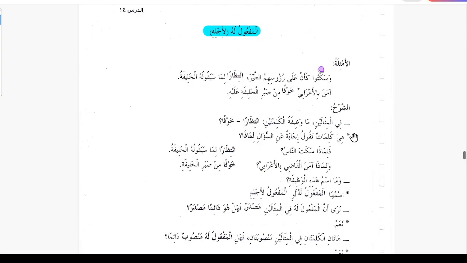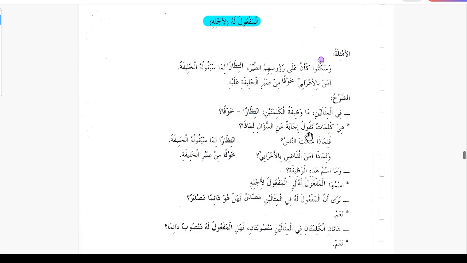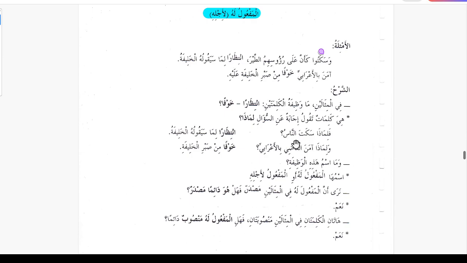So the explanation: fil masalaini, in these two examples, ma wazifatul kalimataini intazaran wa khawfan? What is the function of these two words, intazaran and khawfan? Hiya kalimatun takunu ijabatan anis sawali limaza. These words tell the answers to the question limaza, why. For example, falimaza sakatan nasu, why were the people silent?